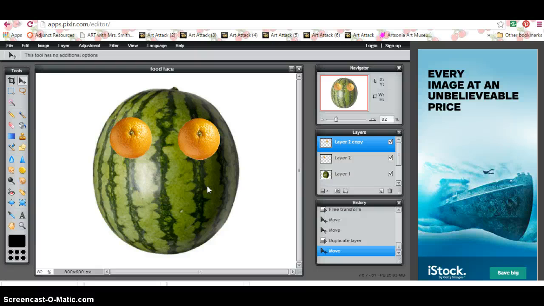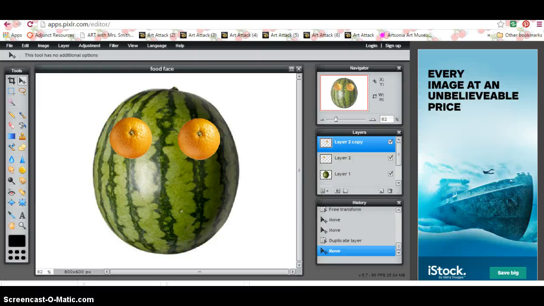So you can see there's other places, like I said, you can go online that will automatically make a food face for you, just like there's the Mr. Picasso Head that enables you to make a Picasso really, really fast. Those things exist, but this is a great foundation, an introduction to how do layers work, how does the magic wand tool work, how do some of these basic things in Photoshop or Pixlr work.